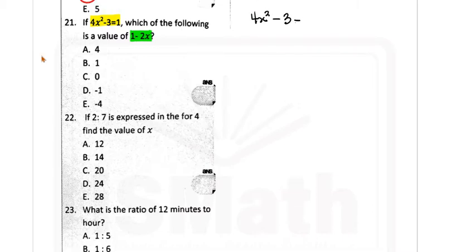So we have 4x squared minus 3 is equal to 1. So here I know minus 3 is a problem. I need to take it out. So I have to add, because it's minus 3, the opposite of it, or the reverse or inverse of it, is plus. So I'm going to add 3 to both sides. And when I add 3 to both sides, this 3 will cancel out to become 0. And that 3 will appear here as 3, because I'm adding. I added 3 to both sides. That eliminated this minus 3, but then reappeared on the right as plus 3.